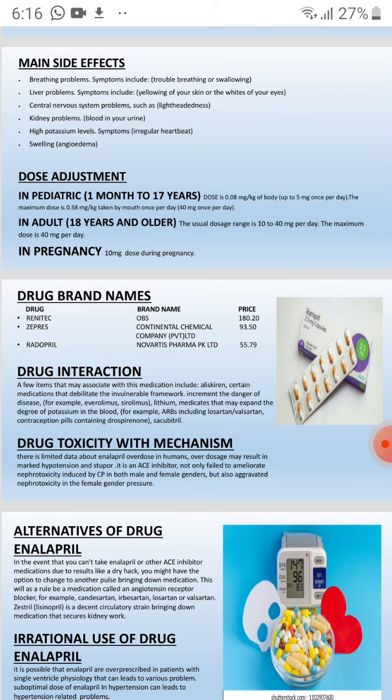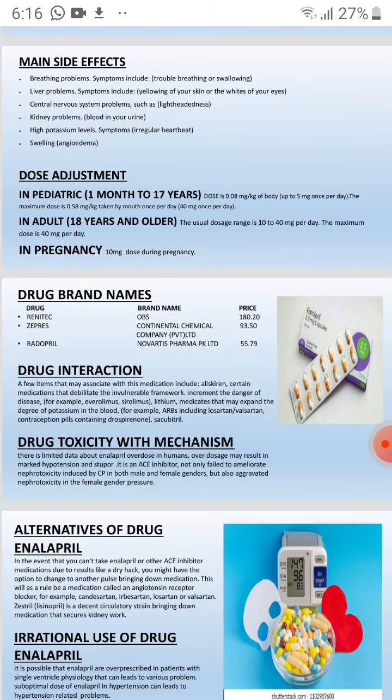If we talk about drug interactions, a few items that may interact with the medicine include aliskiren, certain medications for diabetes, and others that raise the level of potassium in the blood, for example ARBs, including losartan, valsartan, contraceptive pills containing sacubitril.